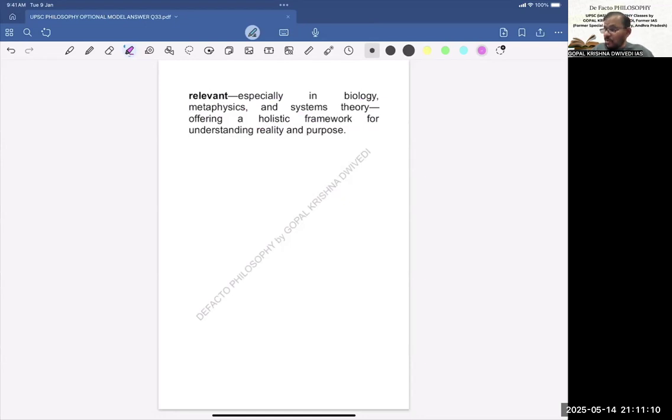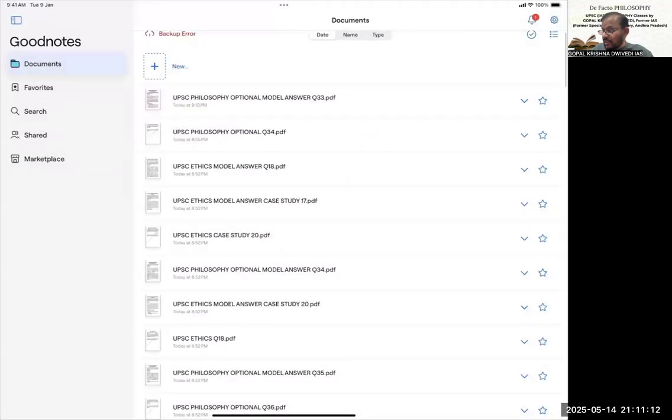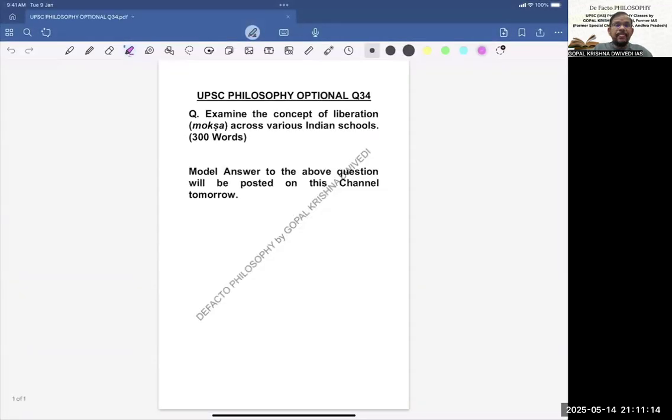Now for tomorrow, I am giving another question. Let us see what that question is. This is from Indian philosophy. As I told earlier, we will give questions in rotation. From Western philosophy, now we are coming to Indian philosophy. Then we'll go to philosophy of religion and socio-political philosophy.